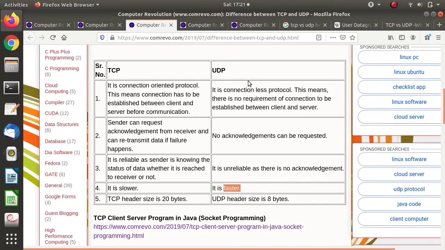One thing more: who decides which protocol will be used by your application? Whoever is developing your application decides which protocol will be used at the transport layer.